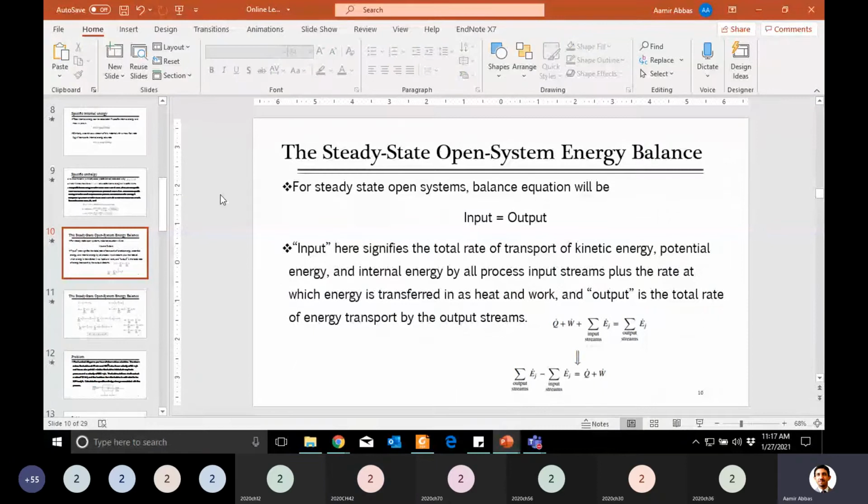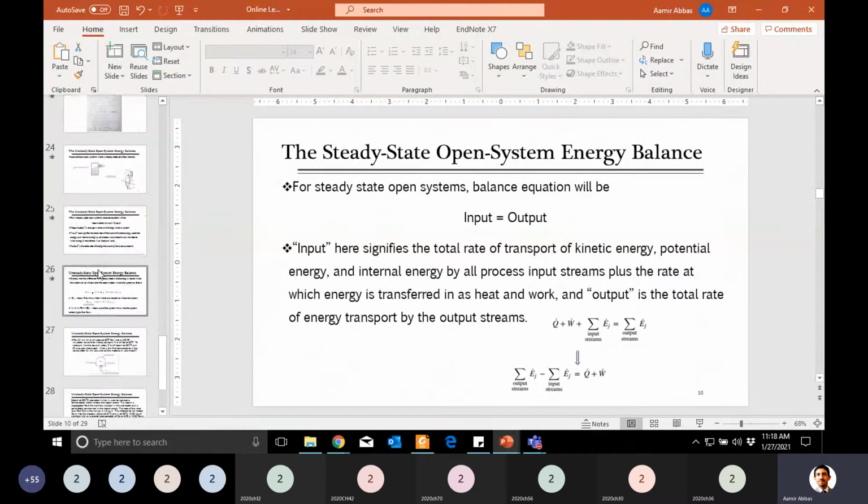Now we are talking about unsteady state, and in unsteady state accumulation takes place. So in order to consider that accumulation, your equation will be accumulation is equal to input minus output. The same general equation, we can't skip any term, whether it is input, output, or accumulation. So hello, who said no? Are you satisfied now?